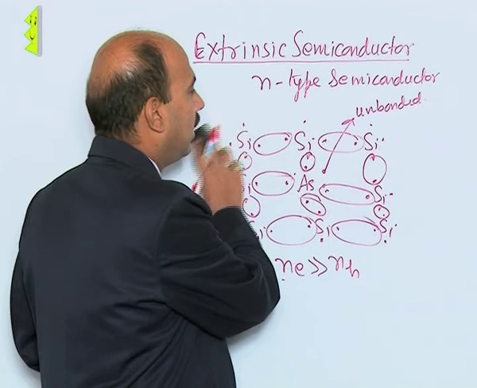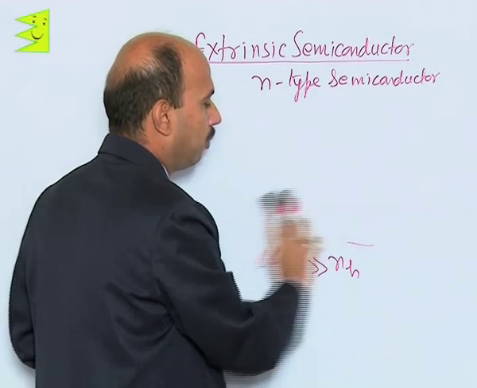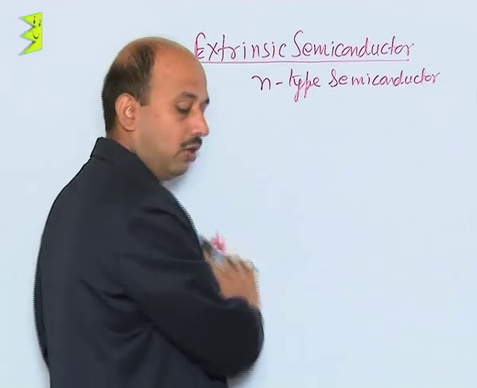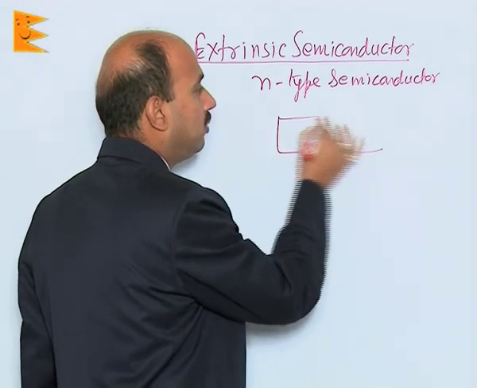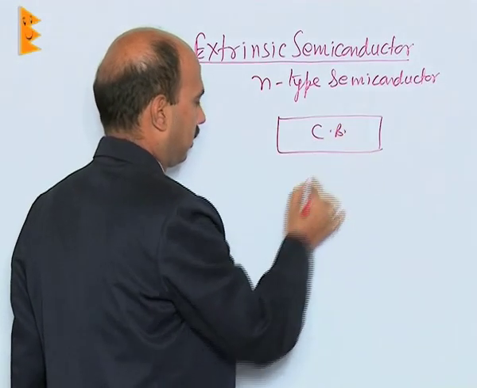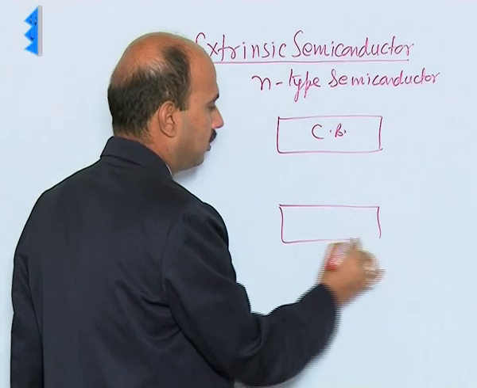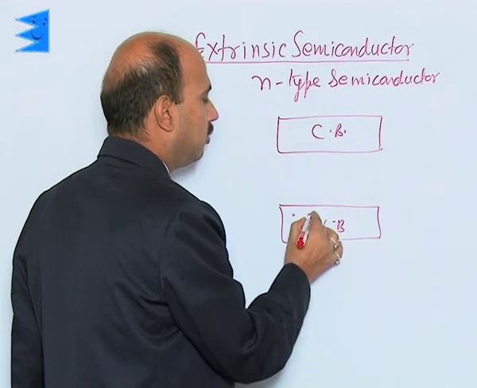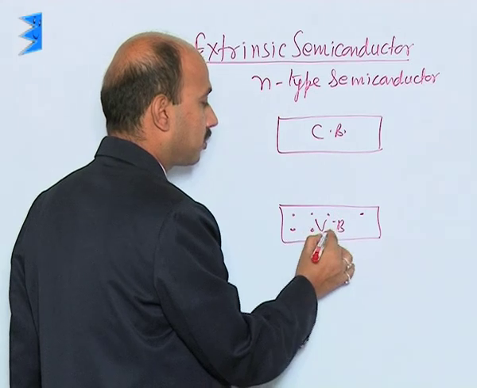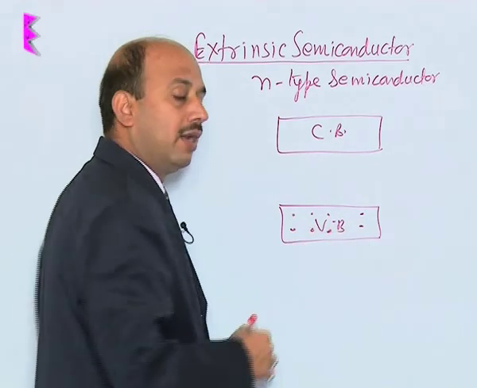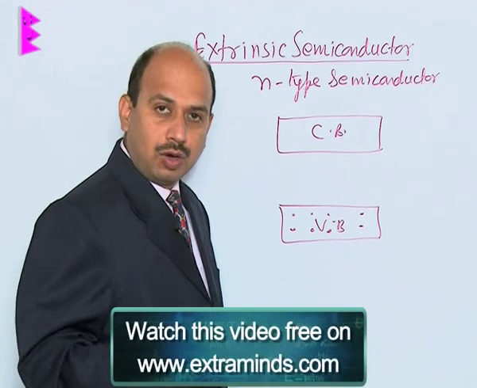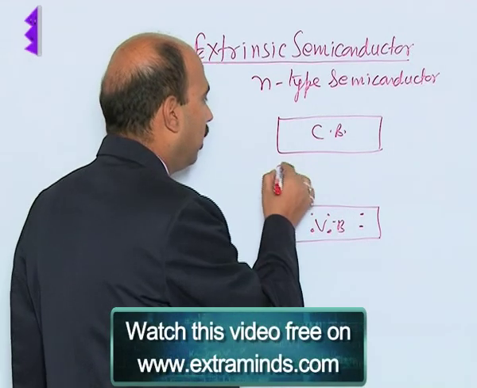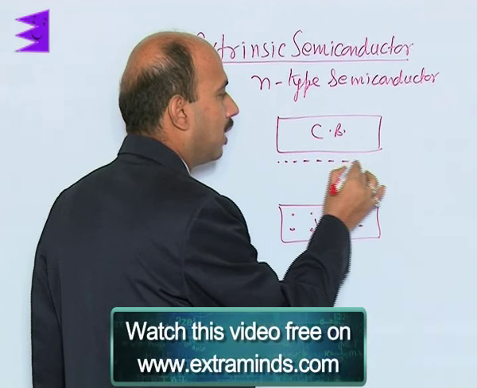But if you see the energy band diagram for this, by adding impurities the forbidden energy gap reduces. Suppose this is the conduction band, and this is the valence band which has the valence electrons; the conduction band is almost empty. When you add arsenic, or a pentavalent impurity, the donor energy level comes to this point.